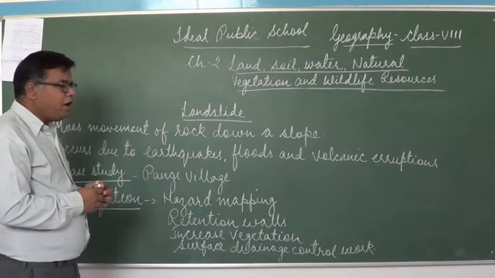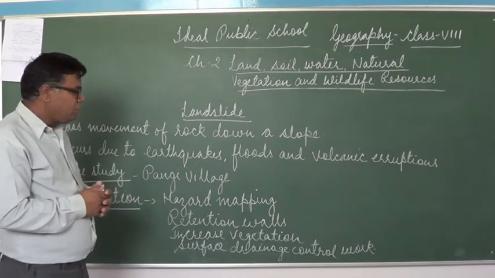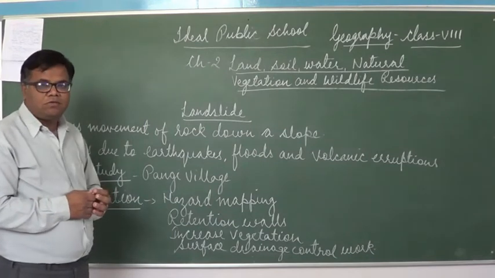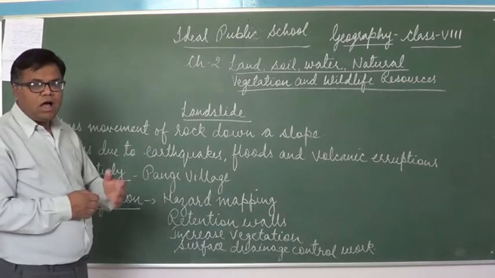Now why do landslides occur? It occurs due to earthquakes, floods and volcanic eruptions. Mainly in hilly areas, it occurs due to heavy rainfall.